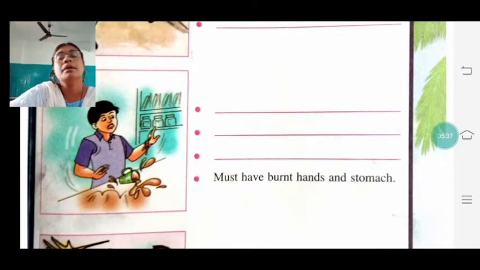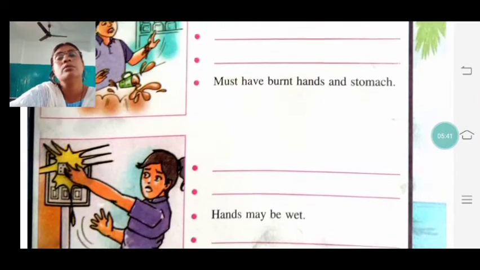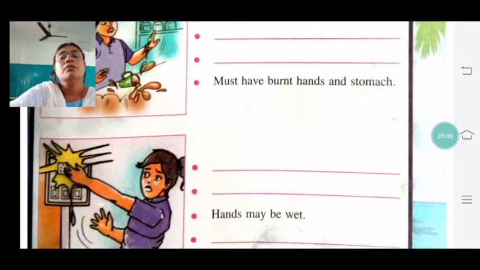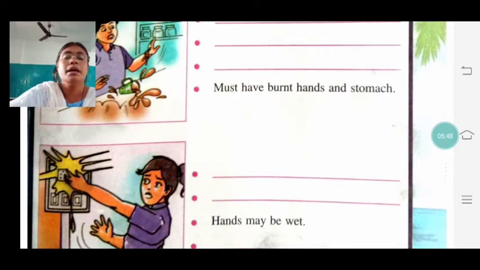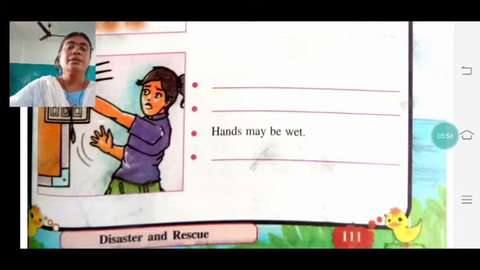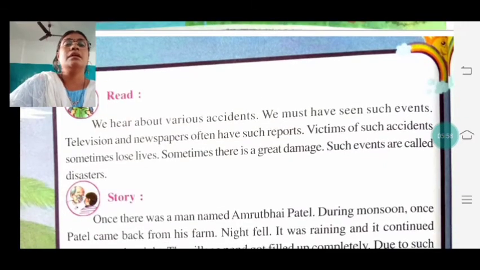कभी कभी क्या होता है हमारे हाथ में गर्म पानी गिर जाता है, चाय गिरती है, दूध गिरता है तो हमारे हाथ जल जाते हैं. Then if our hands are wet and we touch some electrical item, then that will give us an electric current shock. Clear? So these are all different types of disasters that happen in our life.